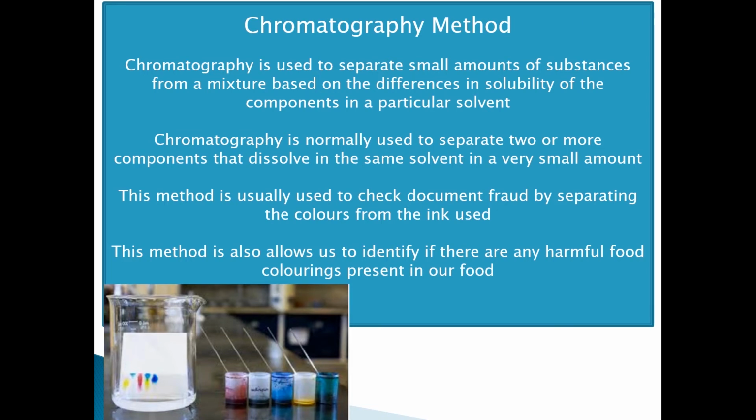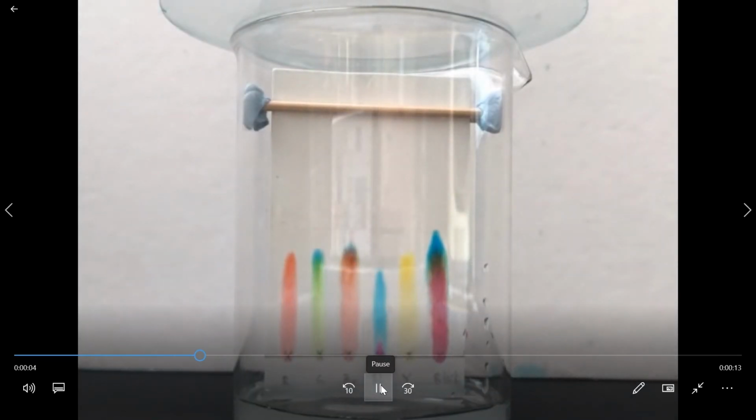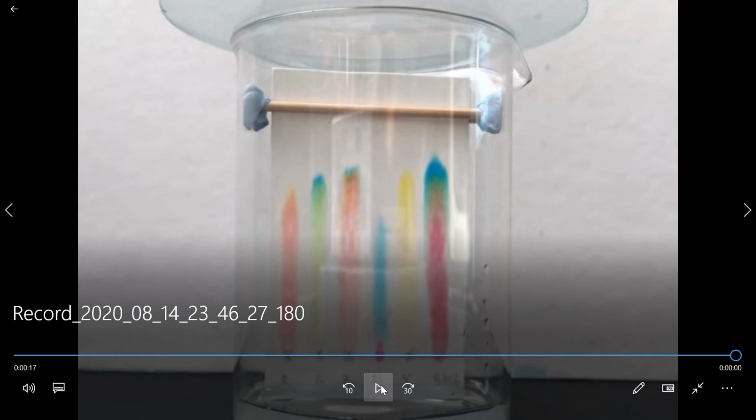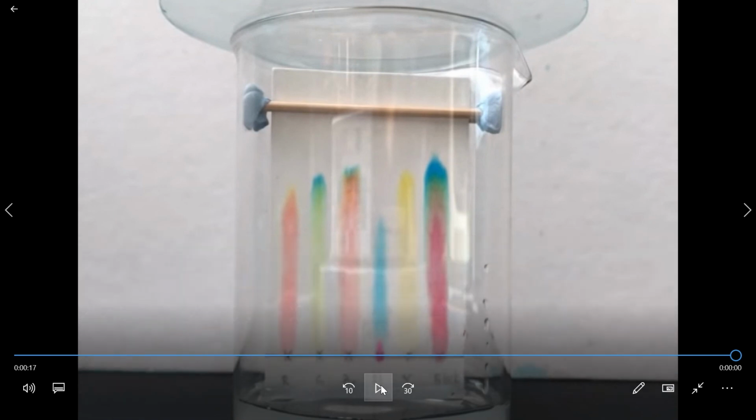Chromatography method is used to separate small amounts of substances from a mixture based on the differences in solubility of the components in a particular solvent. It is normally used to separate two or more components that dissolve in the same solvent in a very small amount. This method is usually used to check documents by separating the colors from the ink used. This method also allows us to identify if there are any harmful food colorings present in our food.